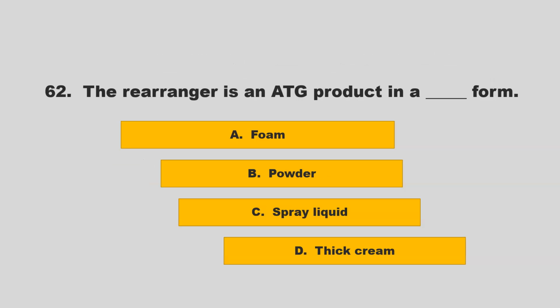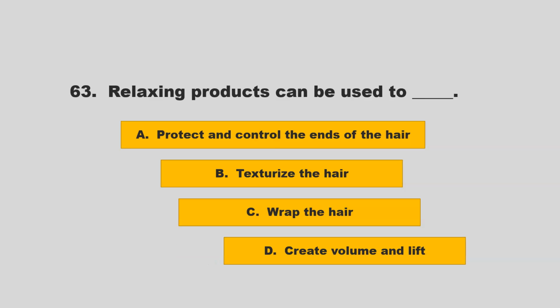The rearranger is an ATG product in a blank form. Is it foam, powder, spray liquid, or thick cream? If you chose D, thick cream, you are correct.